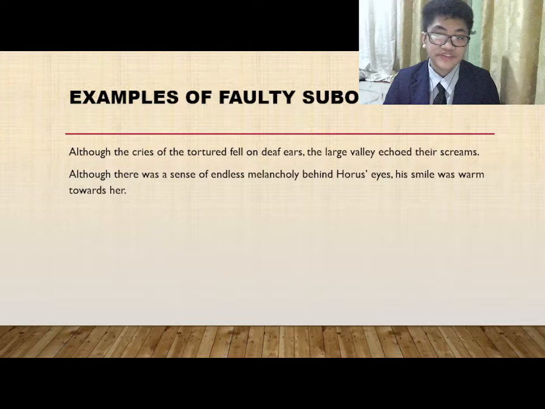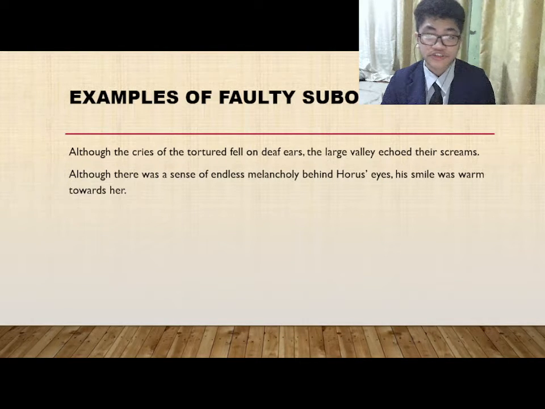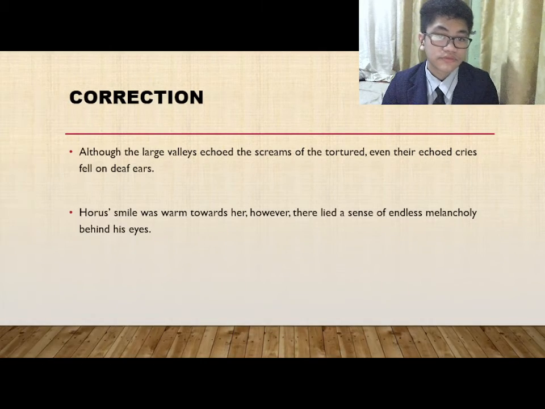Now, what are some examples of faulty subordination? Although the cries of the tortured fell on deaf ears, the large valleys echoed their screams. Although there was a sense of endless melancholy behind Horace's eyes, his smile was warm towards her. Here in the first sentence, it made it sound as though the valleys were mocking them, whilst in the second sentence, it made it sound as though Horace was wearing a mask towards the lady.